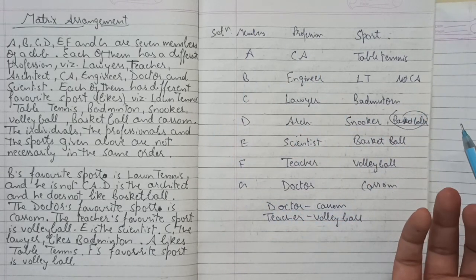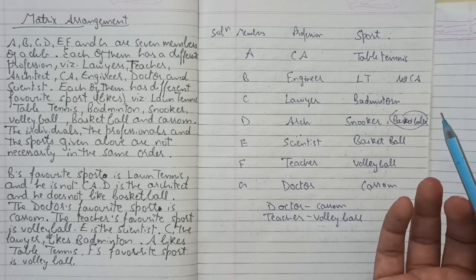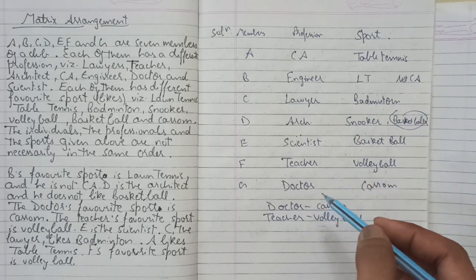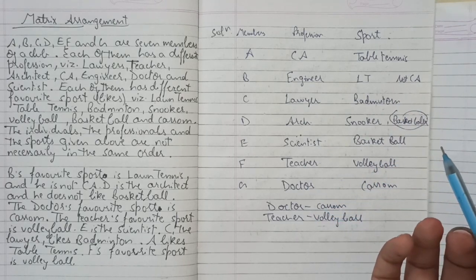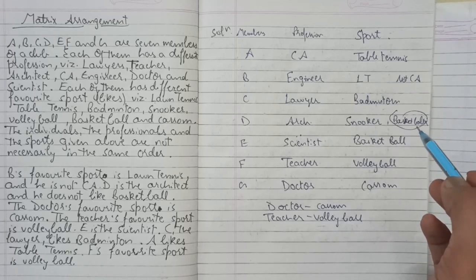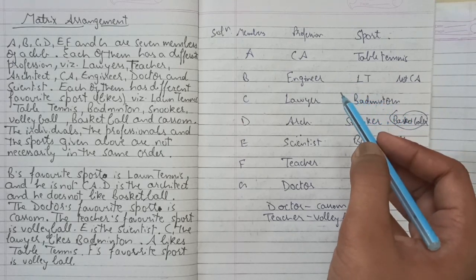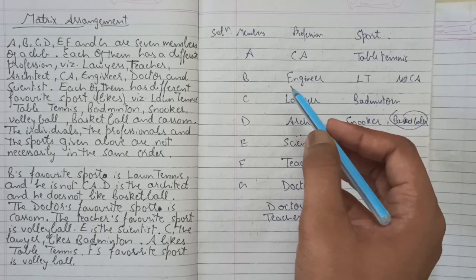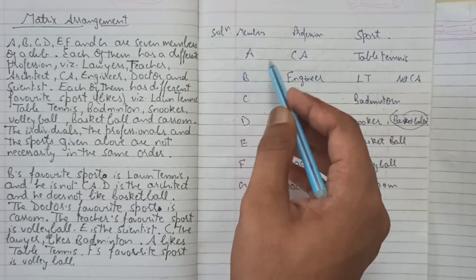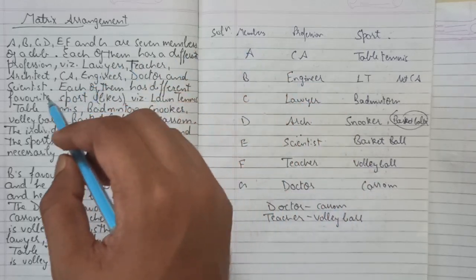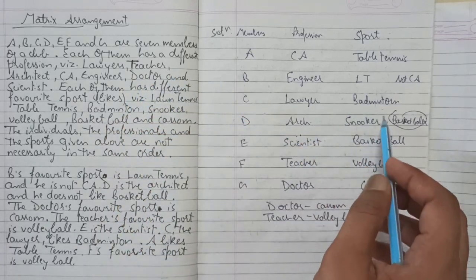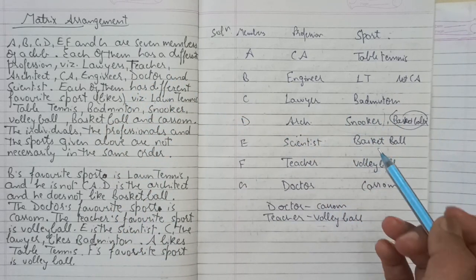Now in which way will the question arise? The question may be, what is the profession of G? So G's profession will be doctor. Or the question may be, which sport does E like? So E likes basketball. Or the question may be, what is the profession of B? So B's profession is engineer. Or the question may be, who is a CA? So CA will be A. So A is the correct option. Which sport is liked by an architect? So the architect likes snooker, right? So snooker will be the correct option. In this way the questions will be asked.